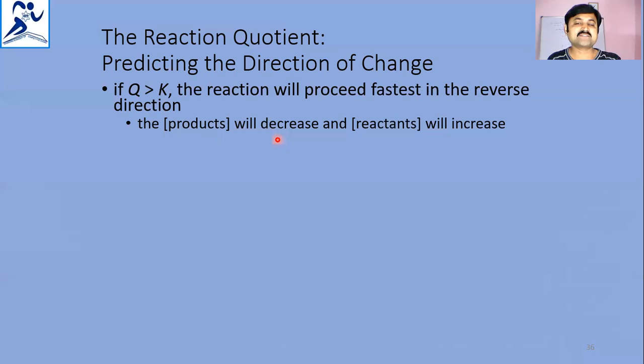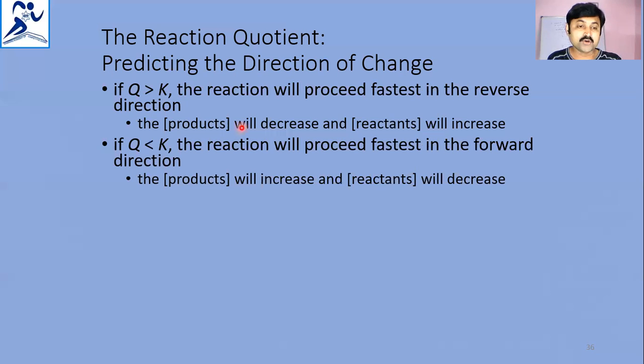That's why the reaction proceeds in the reverse direction. When the reaction coefficient value is lesser than the equilibrium constant, then the reaction will proceed in the forward direction, and products will increase, reactants will decrease. So whenever products are increasing, that is forward direction. Whenever reactants are increasing, that is reverse direction.